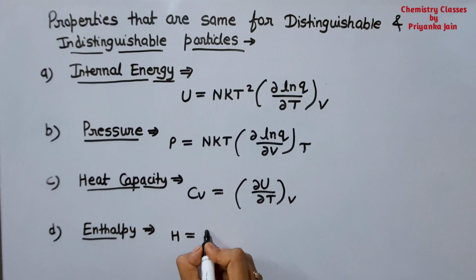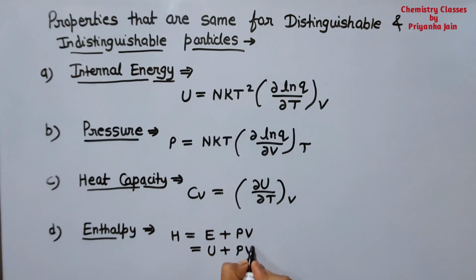We also know H is equal to E plus PV, or we can write it as U plus PV. Both things are the same. Don't get confused between them. So if we know the internal energy and the pressure in terms of the partition function, then we can calculate the enthalpy.